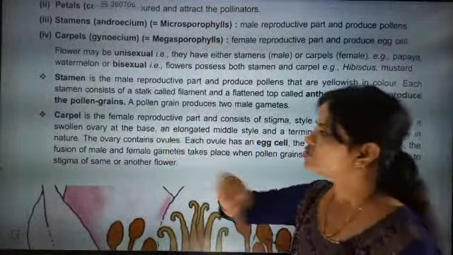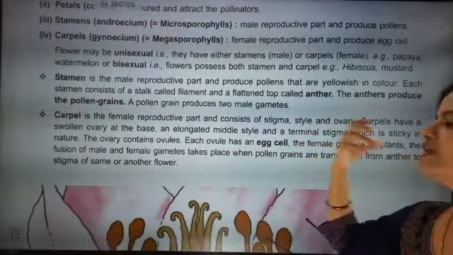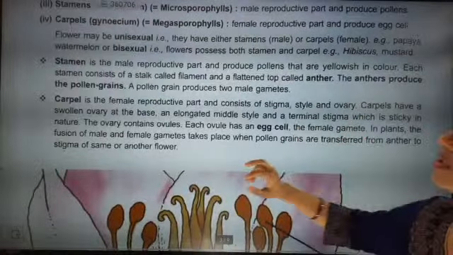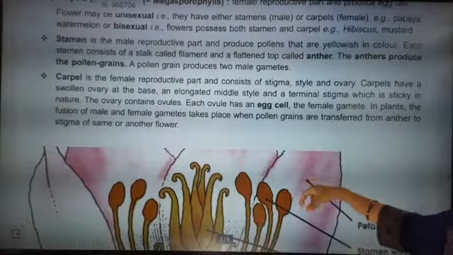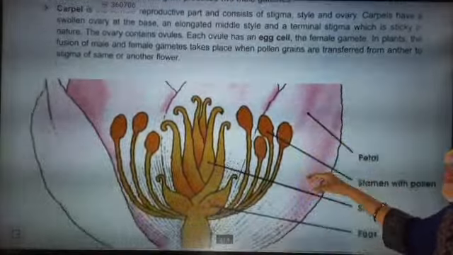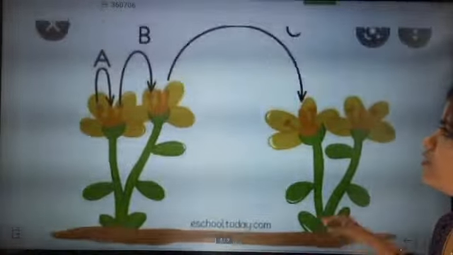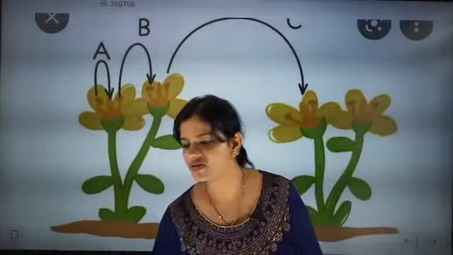Fine. So ovary contains ovules and each ovule has egg cells. So now we know that egg cells will be present in the ovule. The egg is the female gamete in plants. The fusion of male and female gamete takes place when pollen grains are transferred from anther to the stigma of the same or another flower. This is the story of pollination. So what is pollination? Pollination is a very simple story.